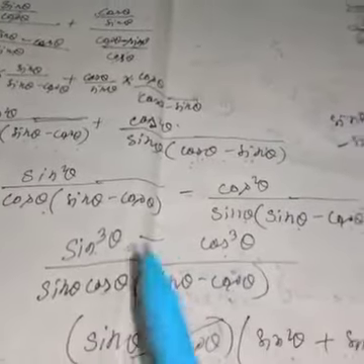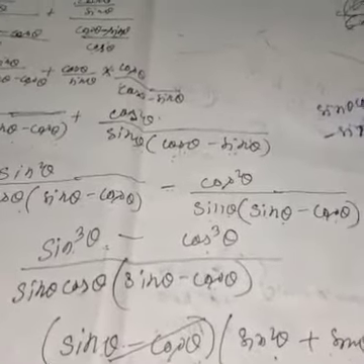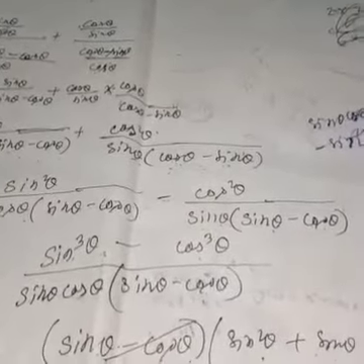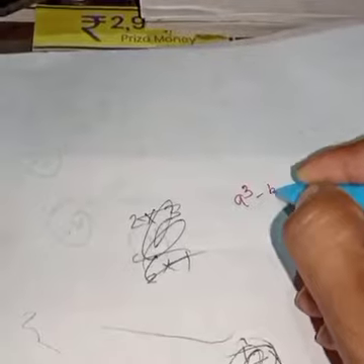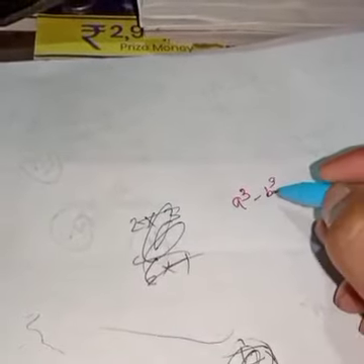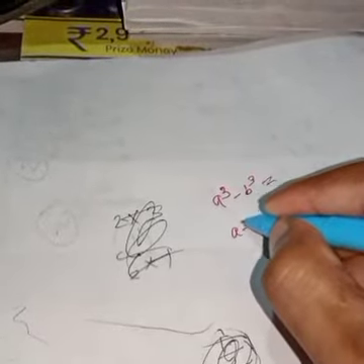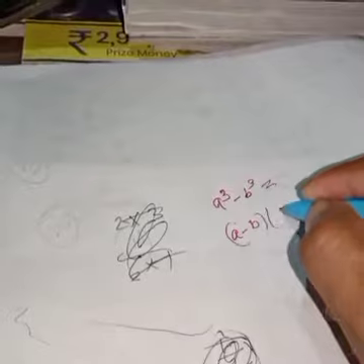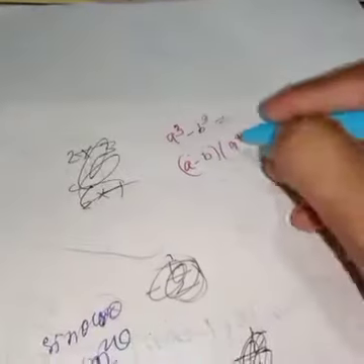So to simplify it, you have to break it by using a cube minus b cube. Don't forget, I am not saying about a minus b whole cube. It is a cube minus b cube. So please see clearly that a cube minus b cube is a minus b, a square plus ab plus b square. This is the formula of a cube minus b cube. So break it by using this formula.